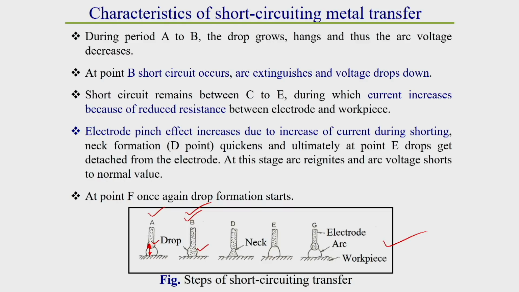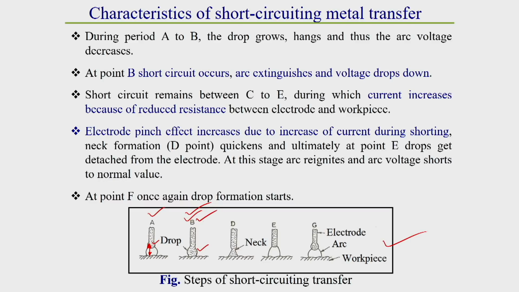Due to this arc extinguishing and the arc gap vanishing, the voltage drops down a lot, because there is no arc gap. Since there is no arc gap, the voltage that would normally arise across the arc gap will not be there. So here the voltage drops down a lot. After that, the short circuiting remains for a period from B to D.